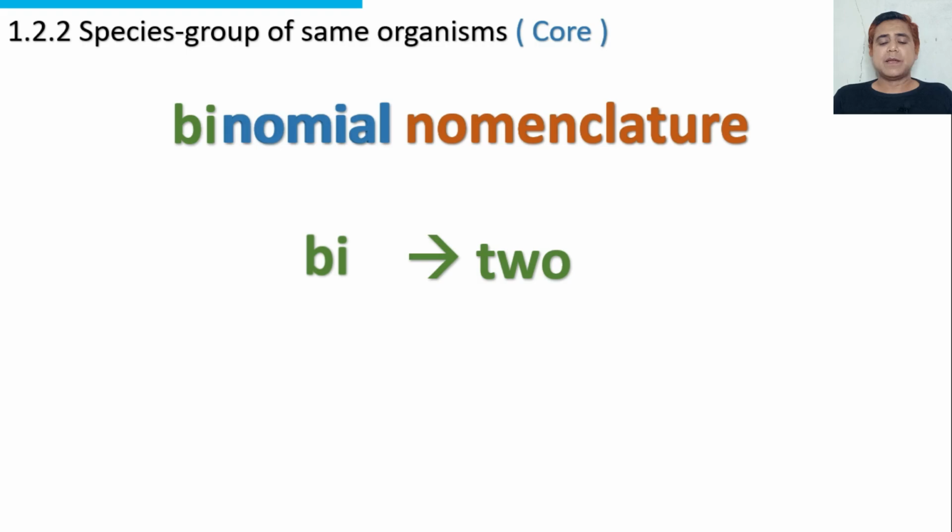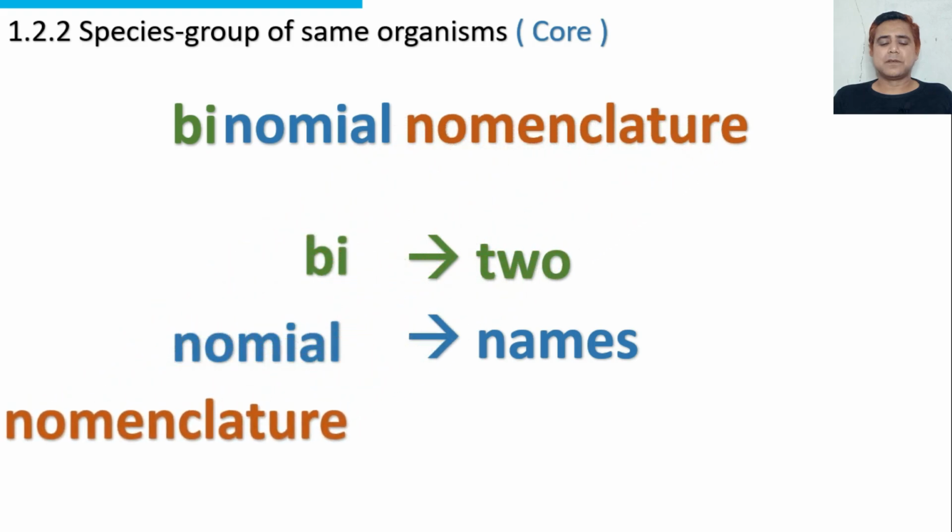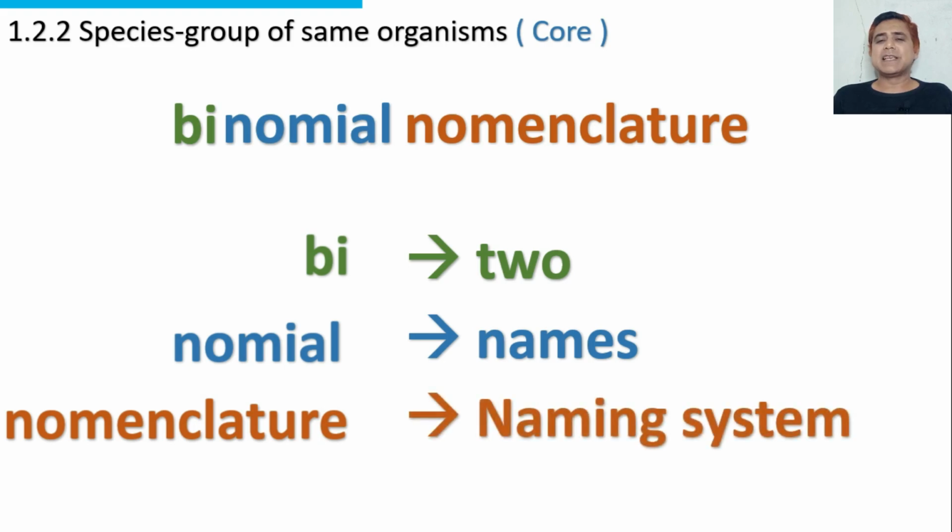Bi means two. Nomial means names. Nomenclature means naming system. It's a system of giving two names to an organism.